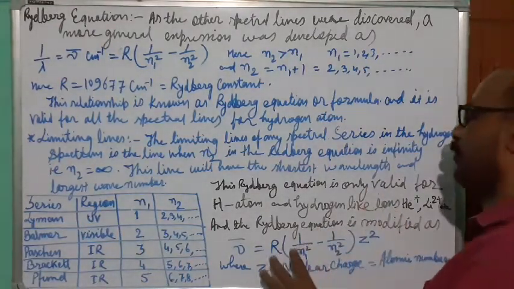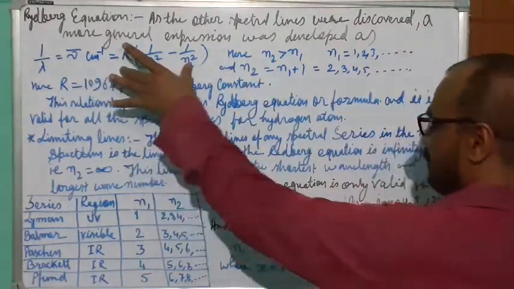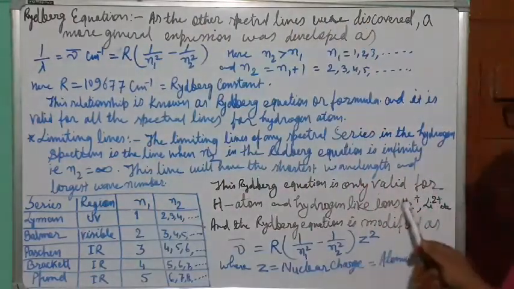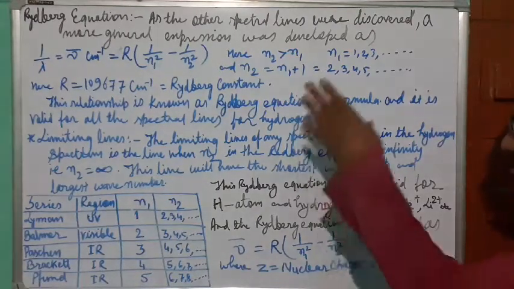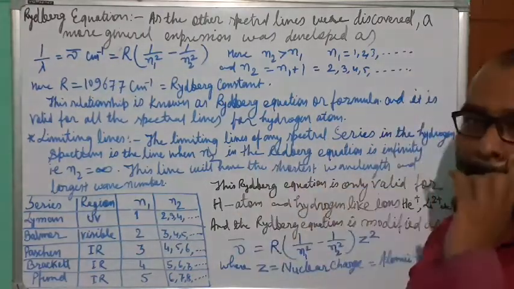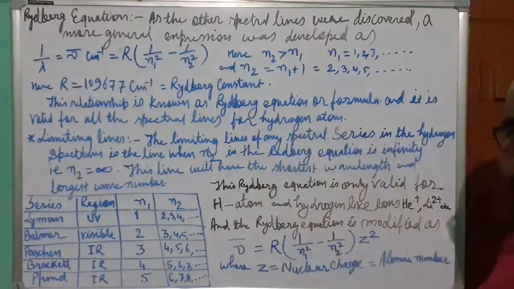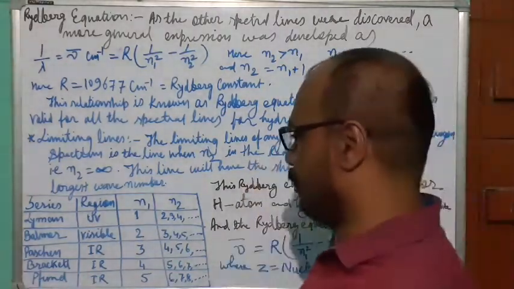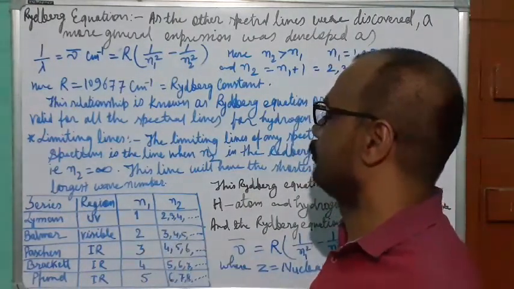So we should remember: if we apply this to the hydrogen atom, then we should follow this equation. And if we apply it to hydrogen-like ions, then we should follow this equation. So these are the two Rydberg equations. This modification was also carried out by Mr. Rydberg only, that's why this one is also known as Rydberg. So it is the improved Rydberg equation for hydrogen-like ions. Okay. So now, on the basis of this formula, we have the Lyman series, n1 = 1, n2 = 2, 3, 4.